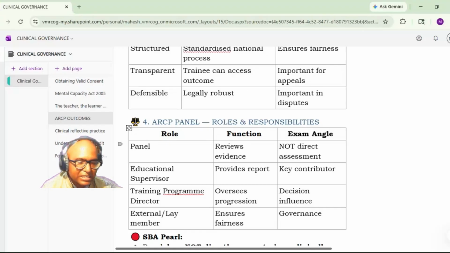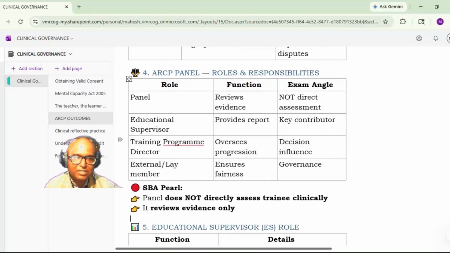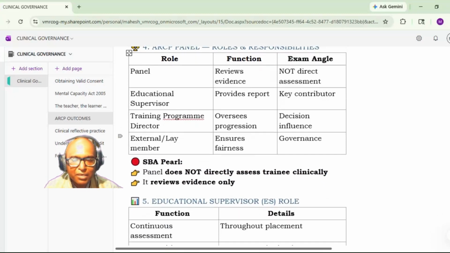Then there is the TPD, the training program director, who oversees the progression of all the candidates in that program and also influences the decision. There may be certain changes made in the competencies expected. Then the external or lay member ensures fairness, which is important from the governance point of view. The panel does not directly assess the trainee clinically. It reviews the evidence only.